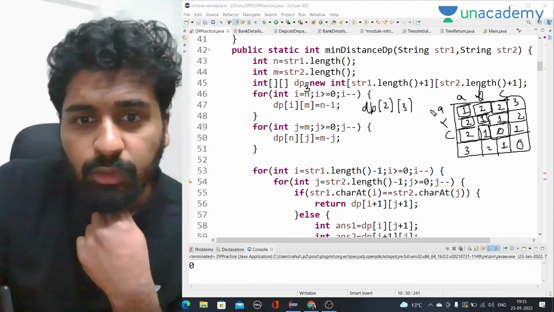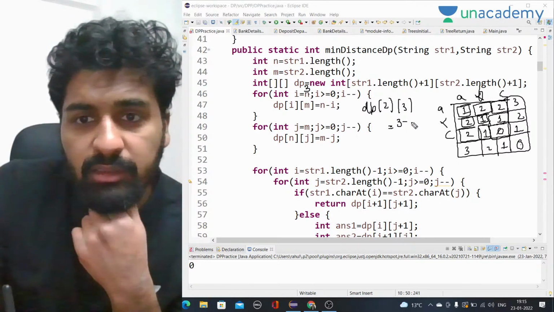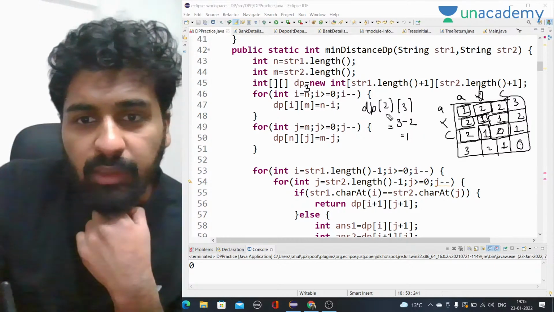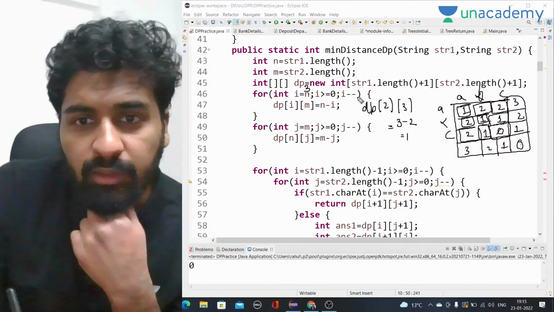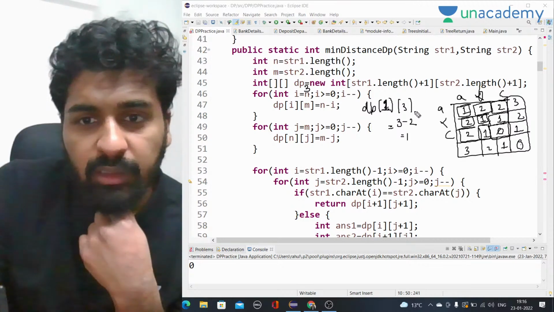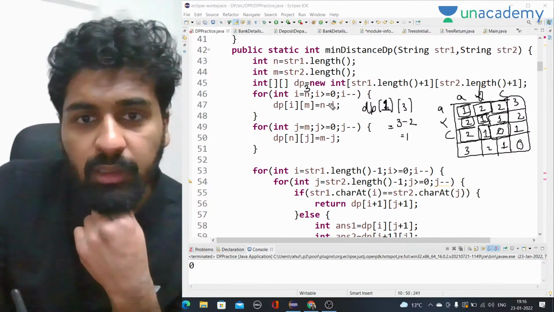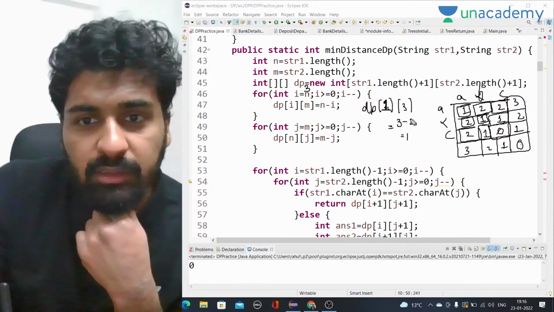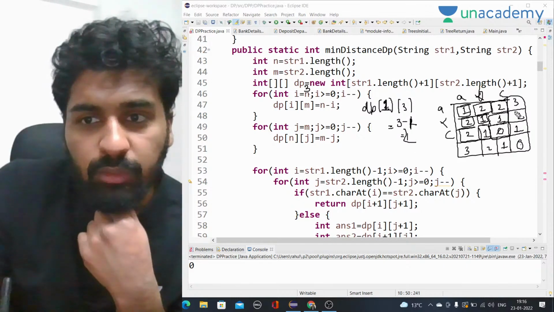For dp of 2, 3, n is 3, so 3 minus 2 is 1. So dp of 2, 3 will be 1. Again we go there, so it will be 1 again. So dp of 1, 3 will be 3 minus 1, which is 2, so it will be 3.